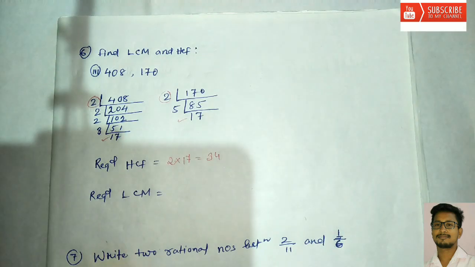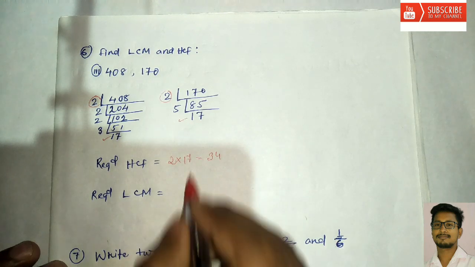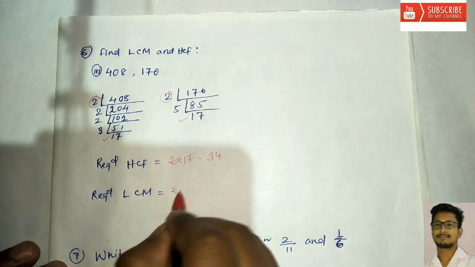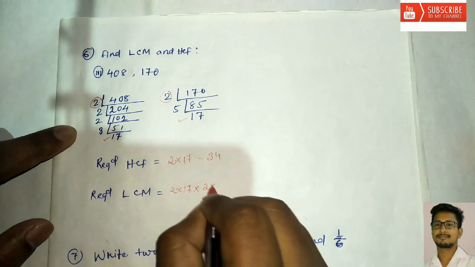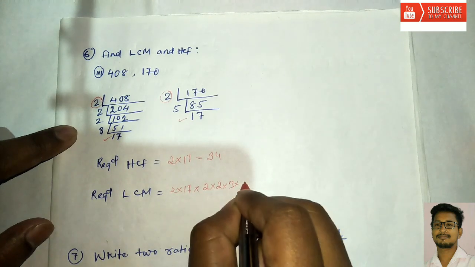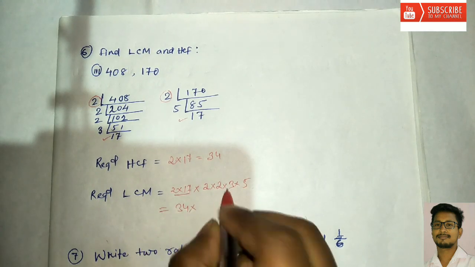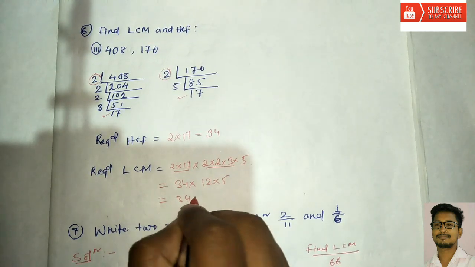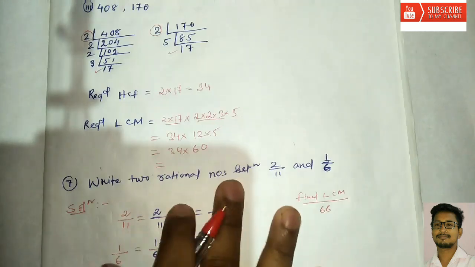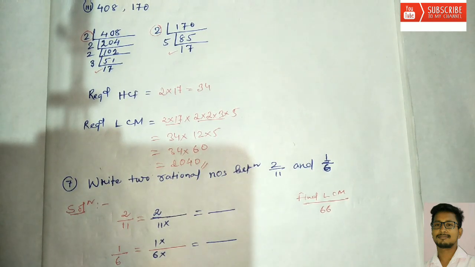Now for LCM, what comes here? In case of LCM, first of all we bring whatever common factors there are. With that, whatever uncommon factors are there, we bring everything. So that is 2 into 17, and with that 2, 3 and 5 come. Now when we multiply, we get 34 into 60, since 2 into 3 into 2 into 5 is 60. So when you multiply, we get 2040. So this is our LCM.